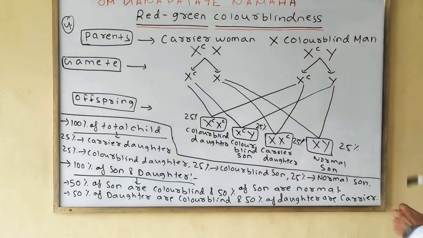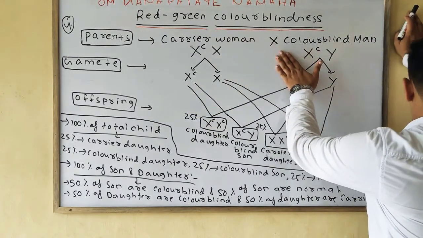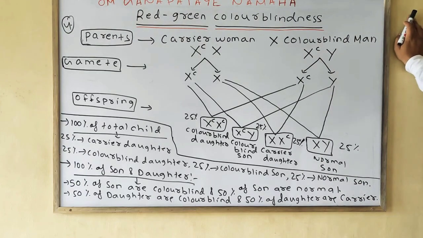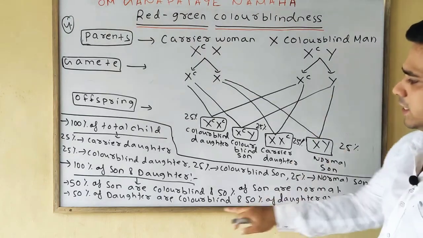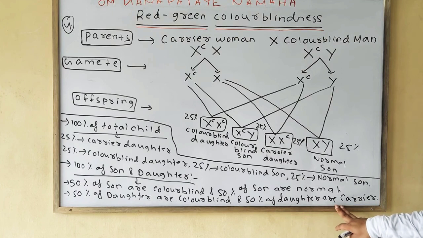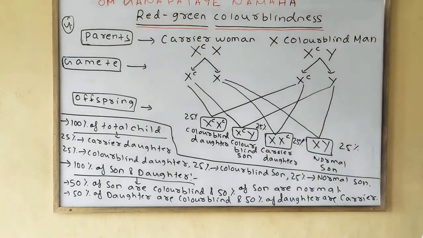So we found finally if the carrier woman crosses or marries with a colorblind man, then we found that 50% of the son are normal and 50% son are colorblind, and 50% daughter are carrier and 50% daughter are colorblind. Okay, so this one is your fourth case. We will discuss the fifth and last one. Please note down.